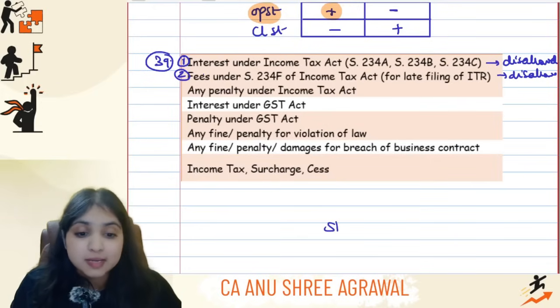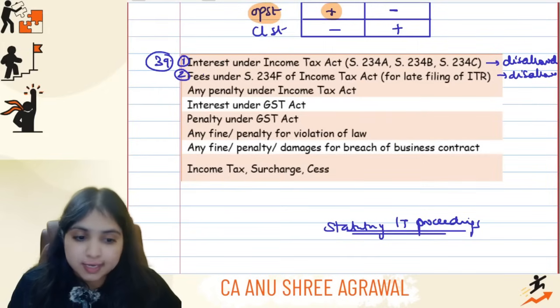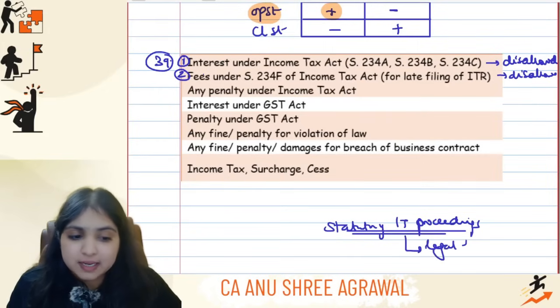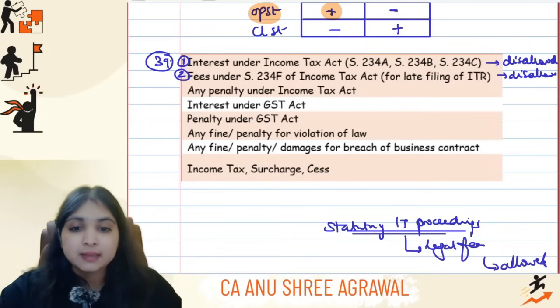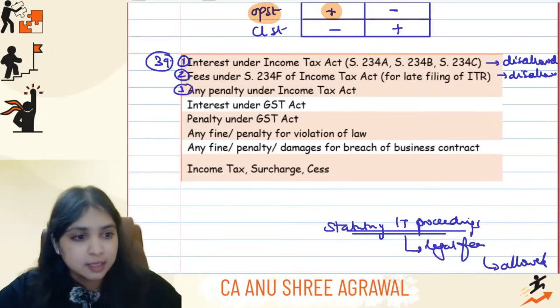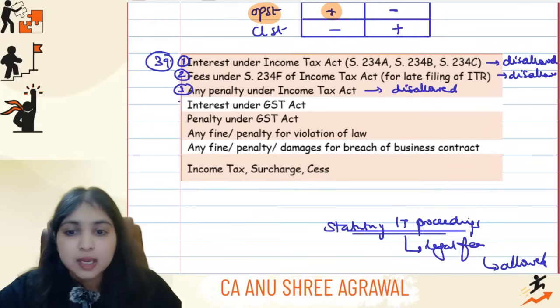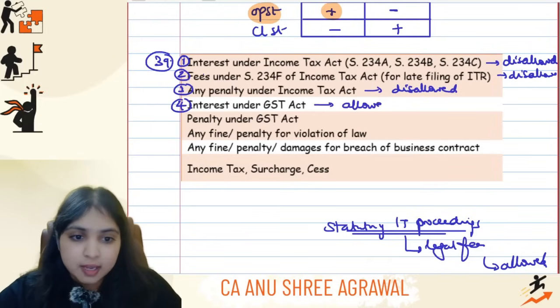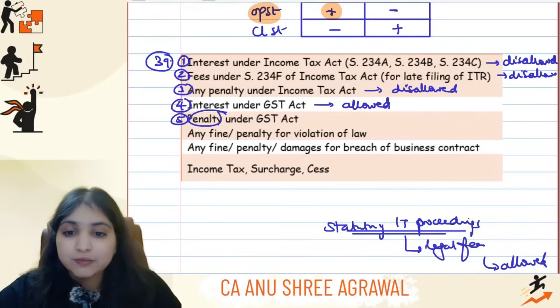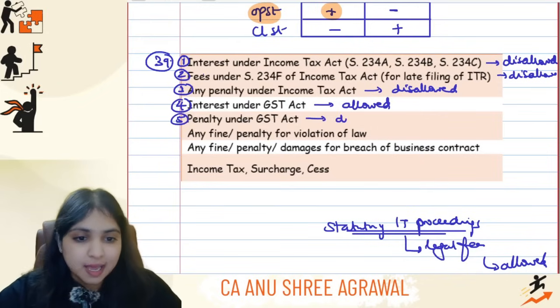But remember, statutory income tax proceedings, which means some income tax case is going on against you. For this, if you have to incur legal fees or auditor's fees and all, this will be allowed. Then any penalty under the Income Tax Act, even this will be disallowed. In fact, any penalty under any law will be disallowed. But what about interest under the GST Act? This is considered compensatory in nature and will be allowed. Point number 5, what about penalty under the GST Act? Any penalty under any act is going to be disallowed.